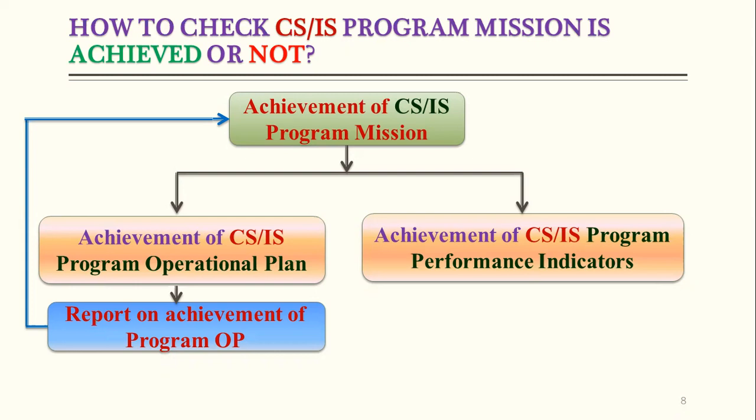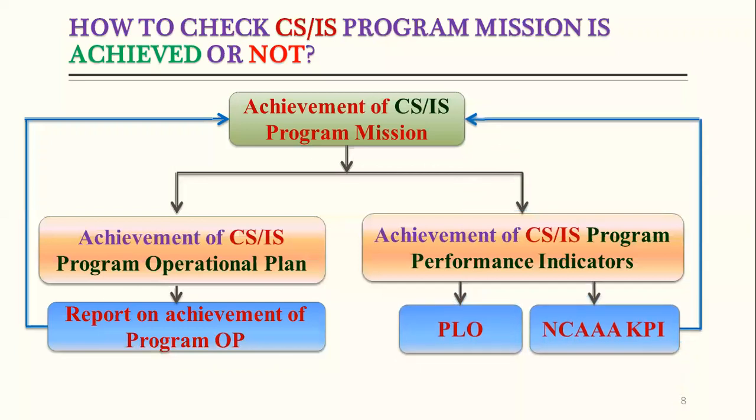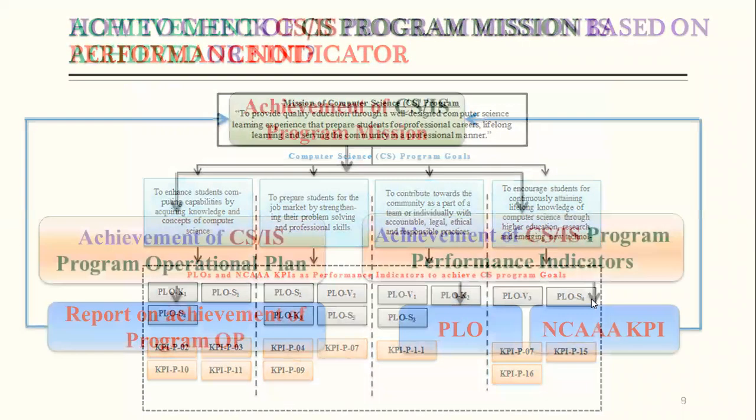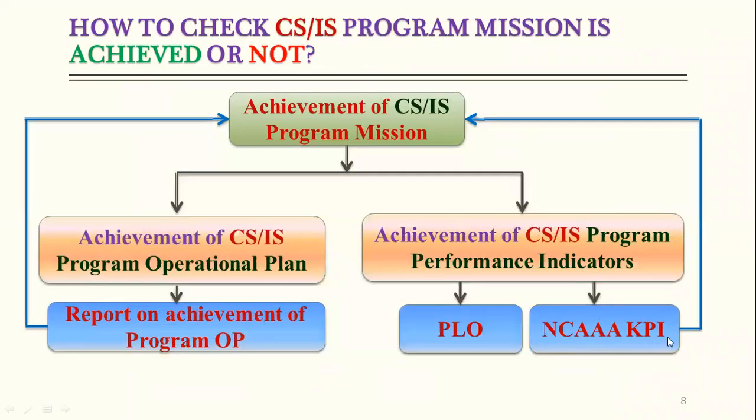And second thing, the achievement of the program performance indicators. In performance indicators, we have two things: PLOs, program learning outcomes, and NCAA KPIs. So this is our today's discussion about the NCAA KPIs, because this is one of the performance indicators. We have to assess all the KPIs, and this will affect the achievement of our program mission.